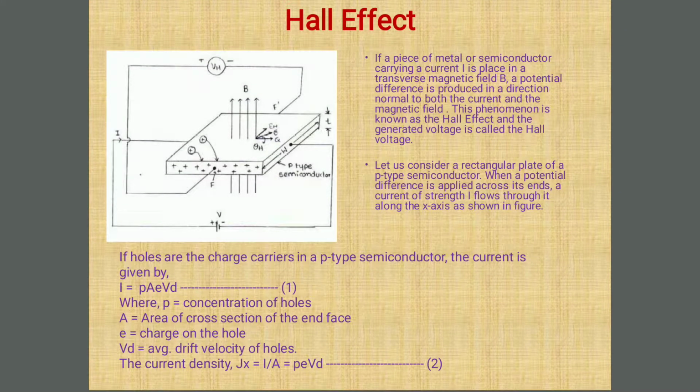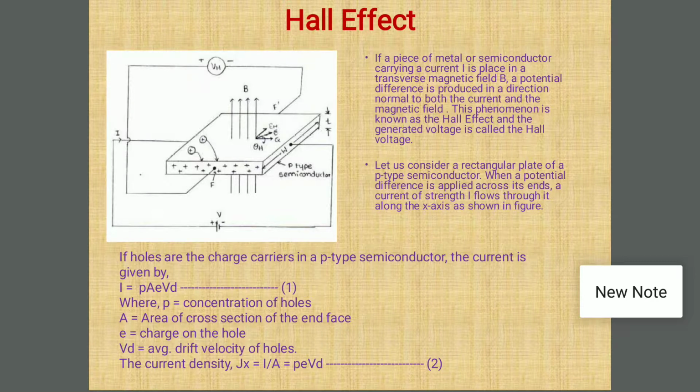Now let us define the current flowing through this p-type semiconductor specimen. If holes are the charge carriers in a p-type semiconductor, the current is given by I equals PAeVd, which is our equation 1, where P is the concentration of holes, A is the area of cross section of the end face, that is A equals width into thickness, W into T, e is the charge on the hole, and Vd is the average drift velocity of holes.